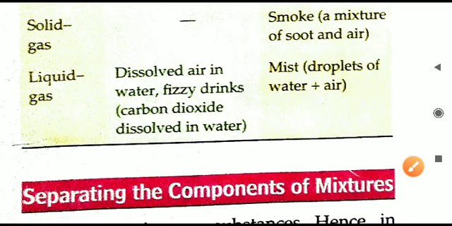Sometimes you can see the smoke color changes. Sometimes it becomes darker, more black. Sometimes it is not that much. That depends on how much carbon is present in the smoke. If more carbon is there, it will be more black and will change accordingly. So the heterogeneous mixture example of solid gas is smoke.